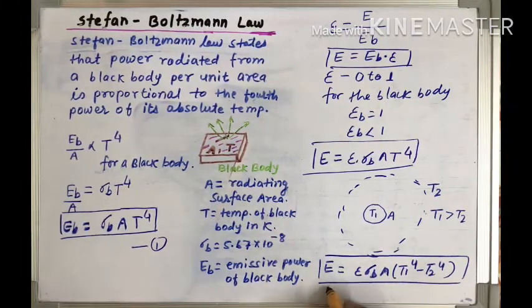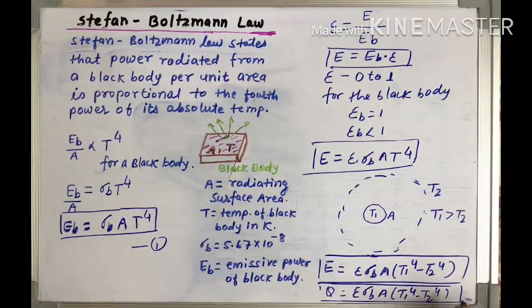You can also write E as Q. There is no problem. So you can write the same equation as Q is equal to epsilon sigma B A into T1 to the power 4 minus T2 to the power 4. In the case of thermal radiation, normally the power radiated from a body, the emissive power, is equivalent to the heat transfer.